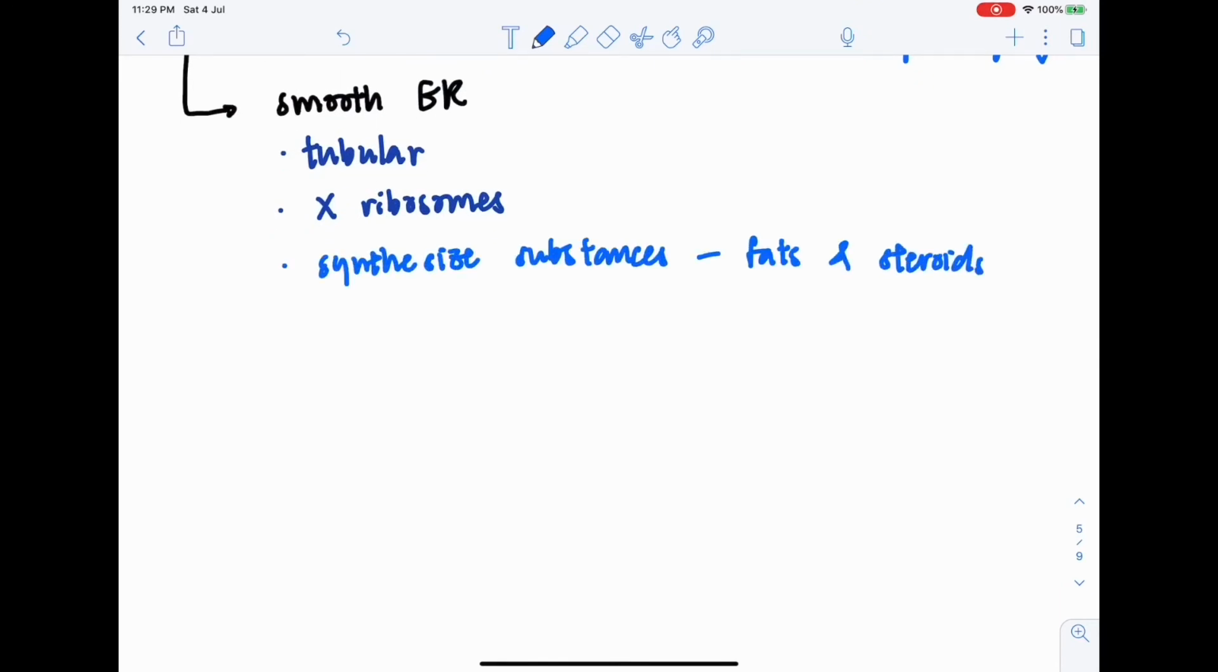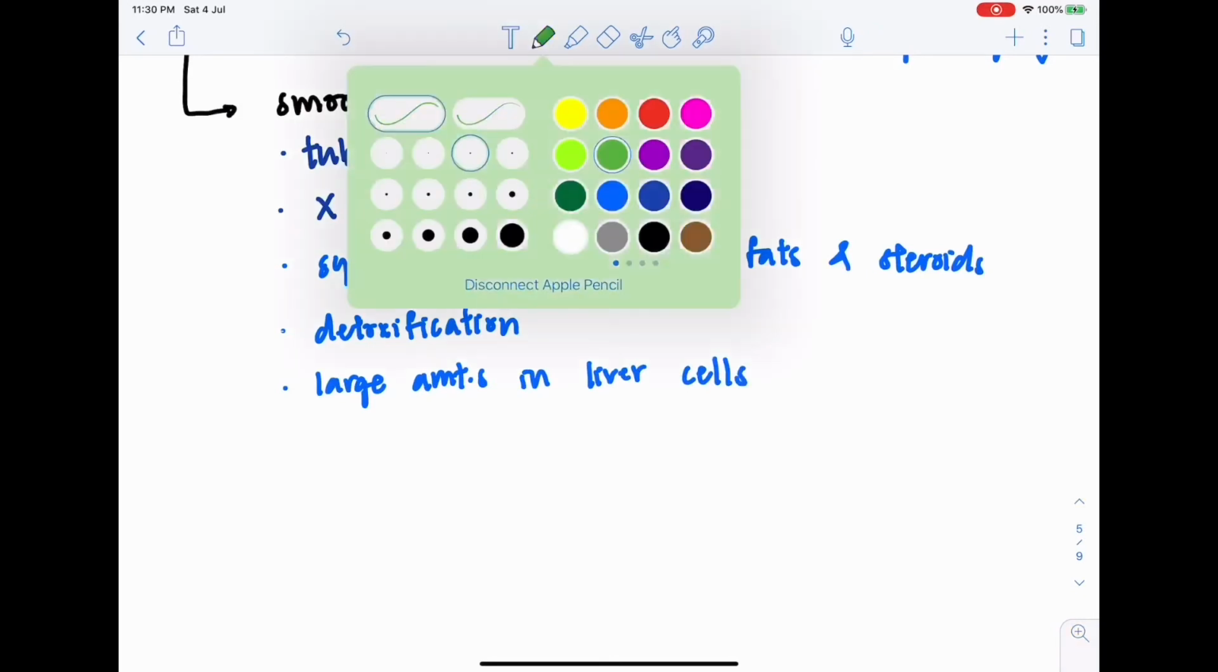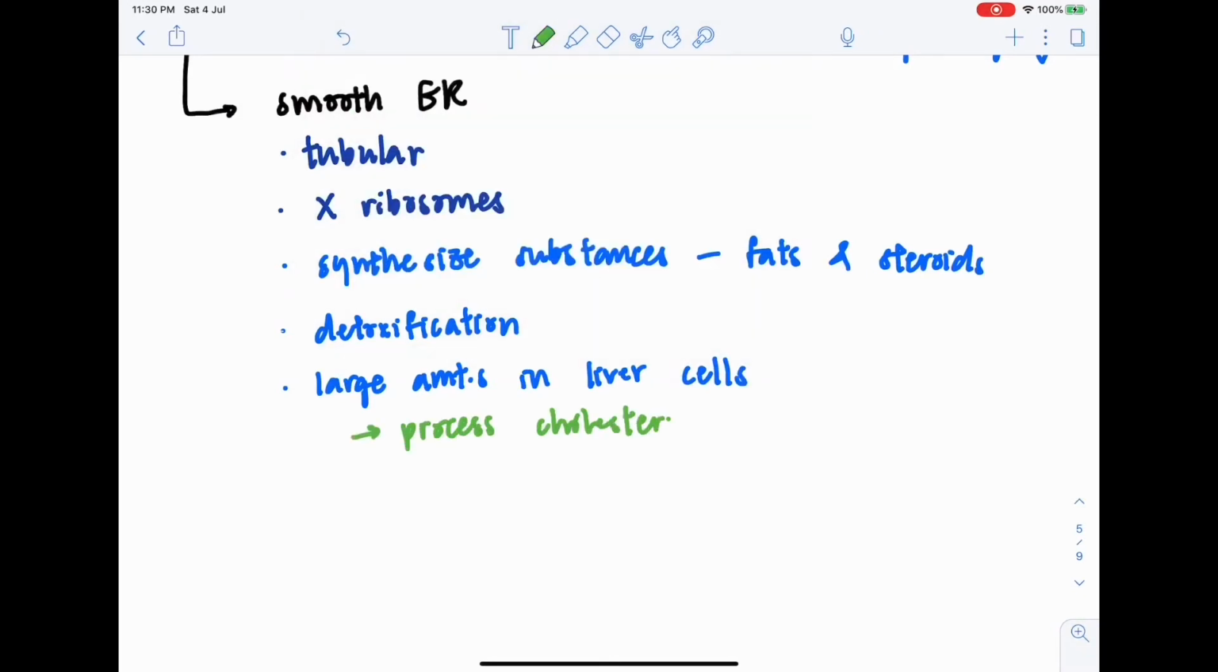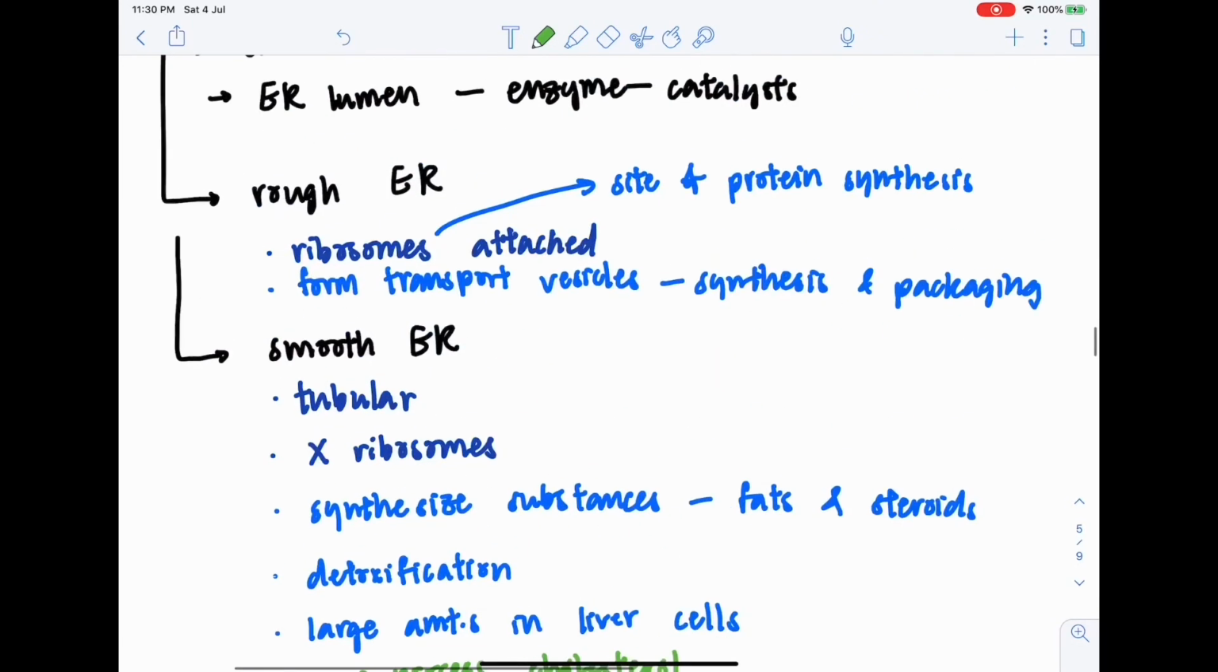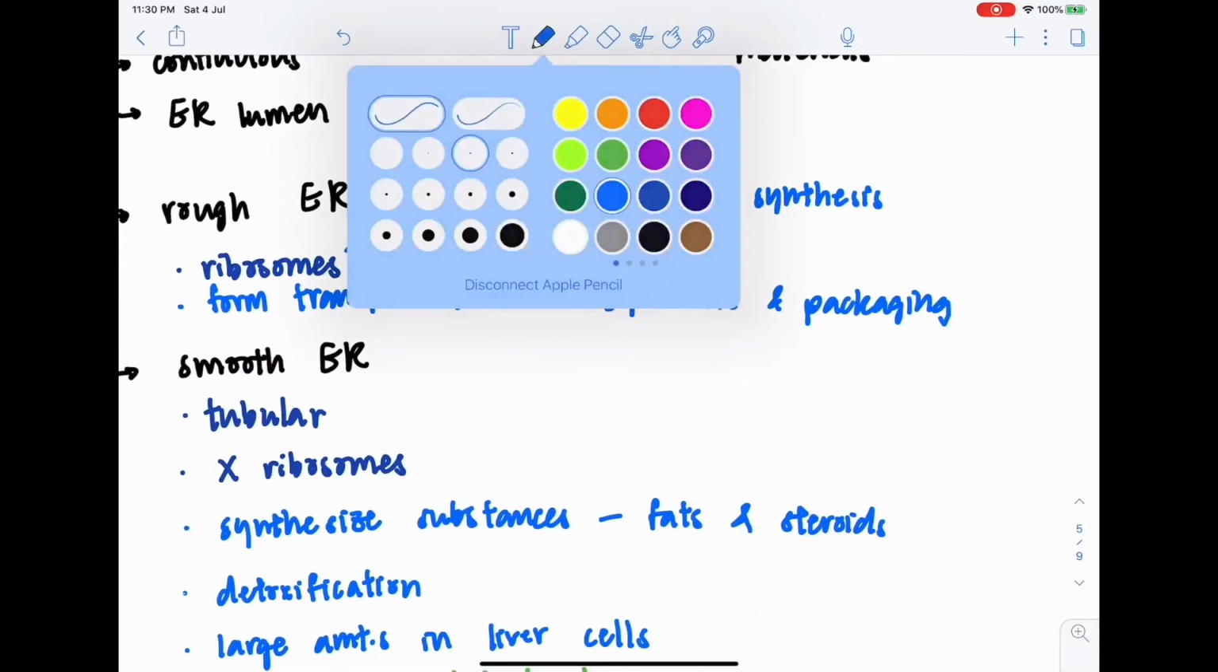The function of the smooth ER is to synthesize substances such as fats and steroids. The smooth ER also converts harmful substances into harmless materials through detoxification. For example, there are large amounts of smooth ERs in liver cells, which function to synthesize and process cholesterol and other lipids, and serve as a major site of detoxification.